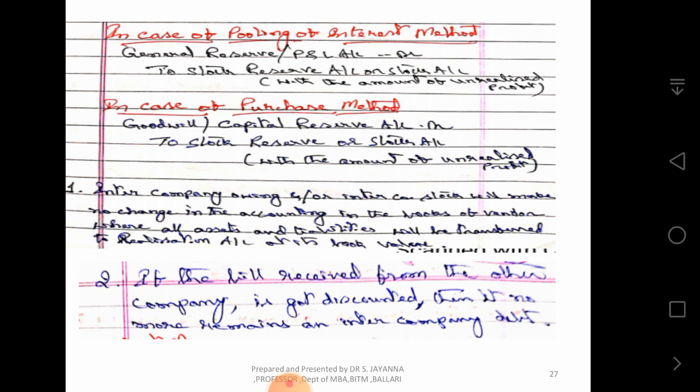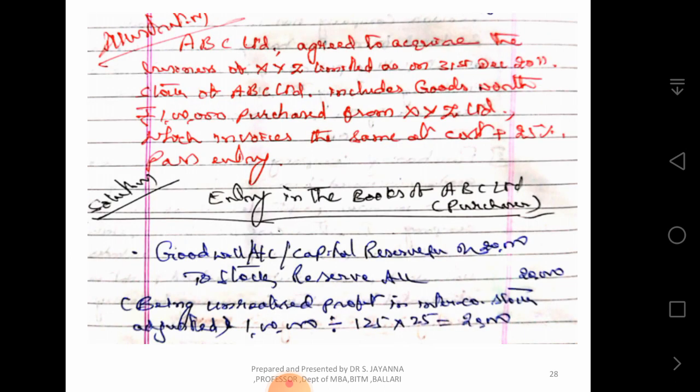Intercompany owings and intercompany stock will make no change in accounting in the books of the vendor, where all the assets and liabilities will be transferred to realization account at book value. If the bill received from the other company is got discounted, then it no more remains an entry of intercompany debt. It will not be taken as intercompany debt hereafter.